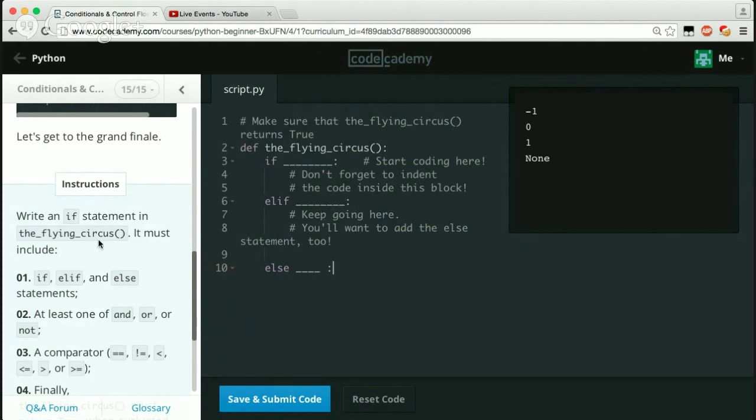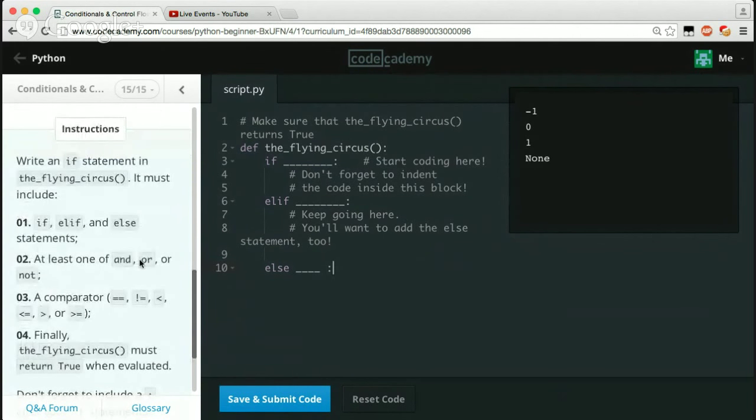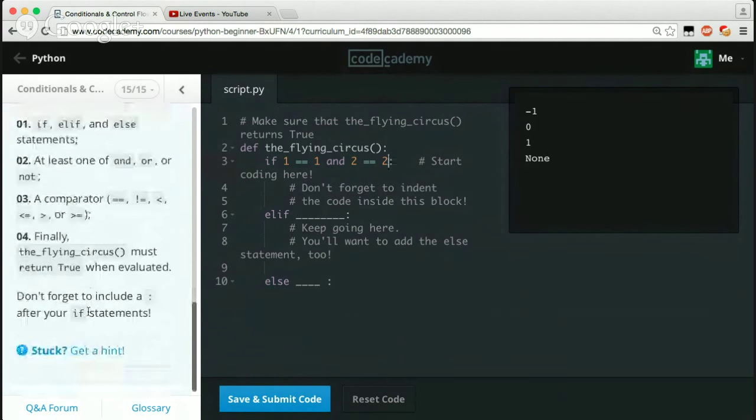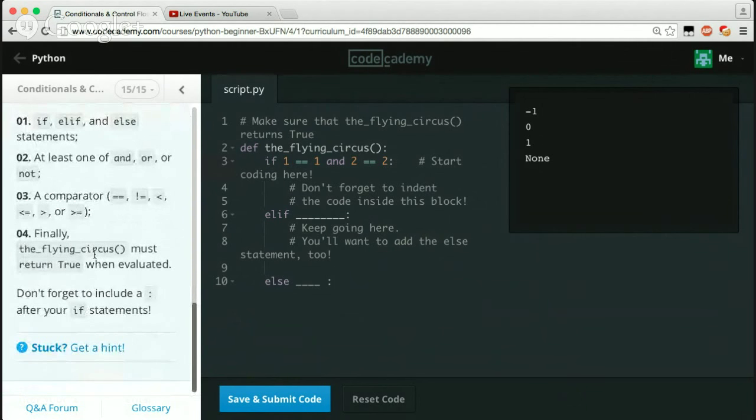And then the second thing is, so we did number one, at least one of an or not. So if 1 equals 1 and 2 equals 2, which results in true. Don't forget to indent the code inside this block. Okay, so what's this, return true? It must return true.